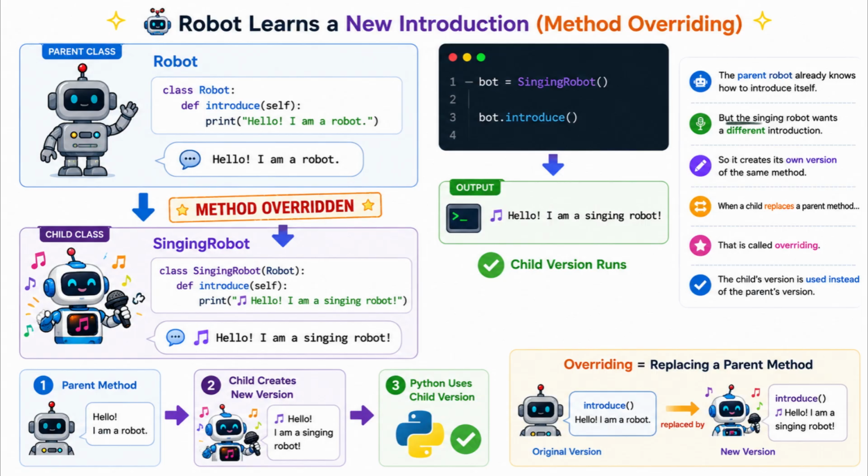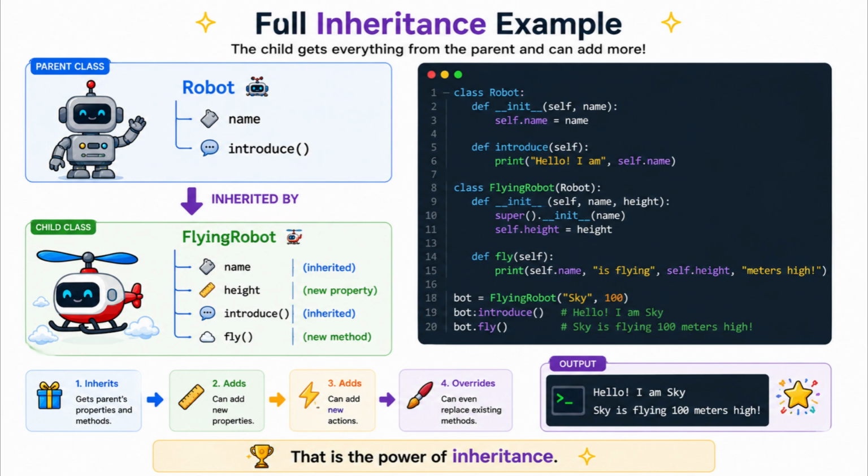Singing Robot says, "Good idea, but let's add music." Musical note, "Hello, I am a singing robot." The child replaced the parent's version. Same method name, different performance. That's called overwriting. Robot gives Sky a name.